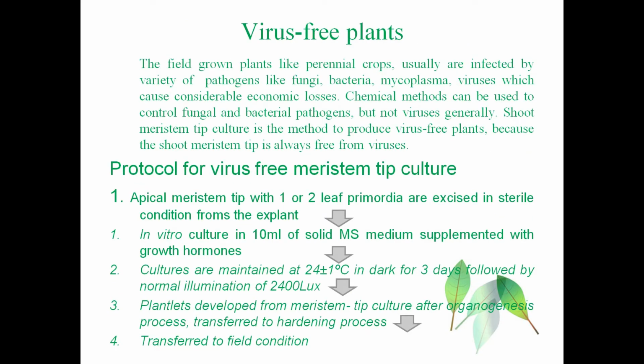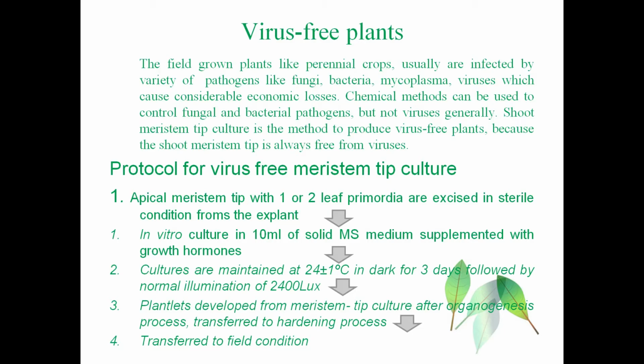Virus-free plants. Normally, the perennial crops grown in the field are infected by a variety of pathogens like fungus, bacteria, mycoplasma and viruses. Many chemicals are used to control the fungal and bacterial pathogens, whereas viruses cannot be controlled by these chemicals. For this, they adopt the shoot meristem tip culture method to produce virus-free plants, because shoot meristem tips are always free from viruses.